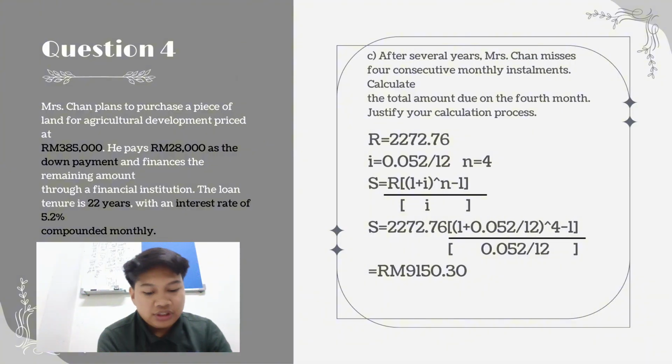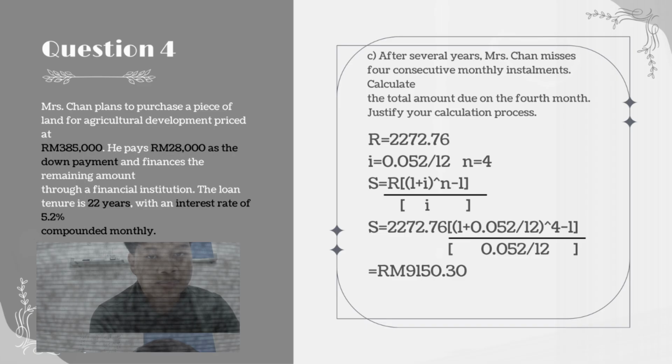In question 4C, we need to calculate the amount due on the 4th month. The formula that we are going to use is S equal to R times (1 plus I) to the power of n minus 1, over I. R is 2,272 ringgit 76 cents, while I is 0.052 over 12, and n equal to 4. So the answer for question 4C is 9,150 ringgit 30 cents.